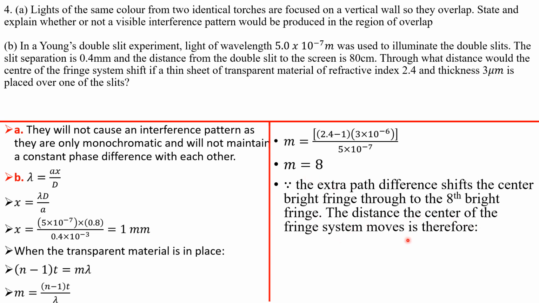The distance the center of the fringe system moves is therefore m times x, okay? Because the center bright fringe now has moved from zeroth order to the 8th bright fringe, okay? So you realize that our distance now would basically be 8 times this particular fringe separation, which is basically 1 millimeter we calculated from above here. So the distance that the fringe system would move is 8 millimeters.